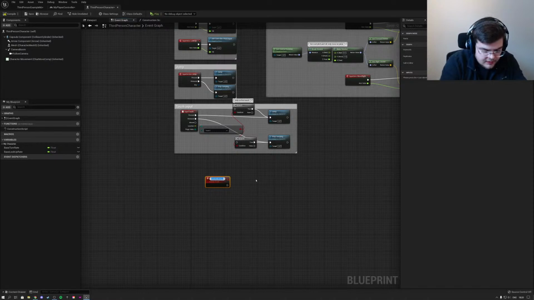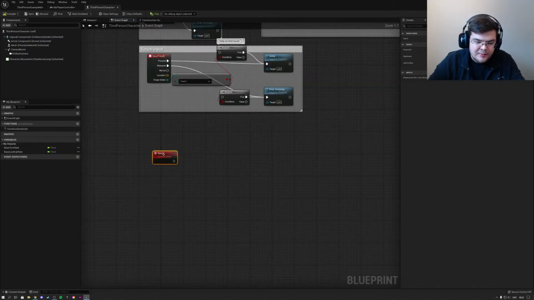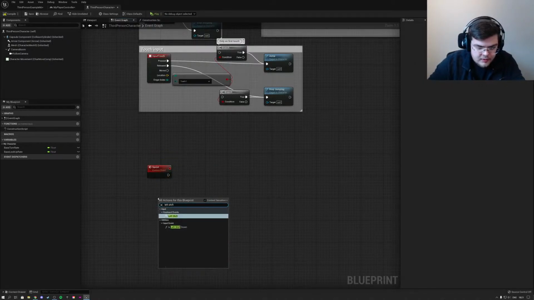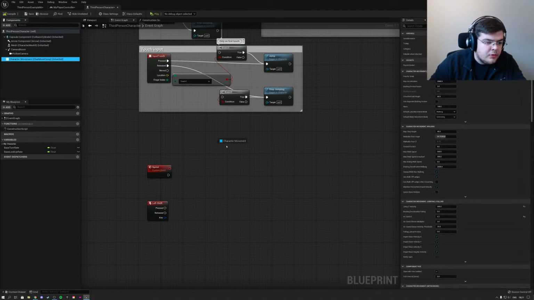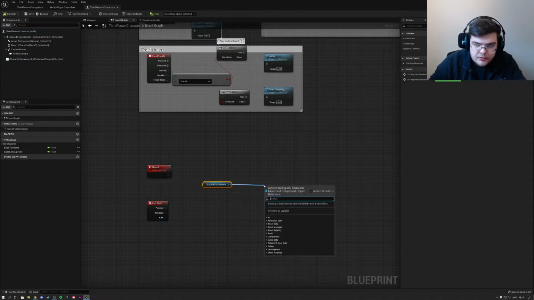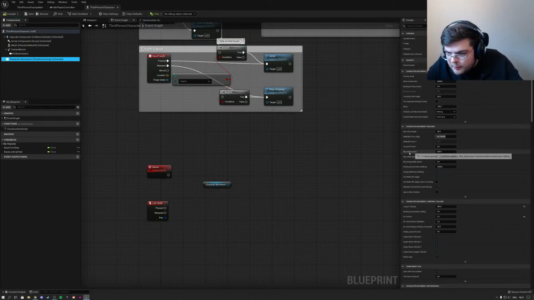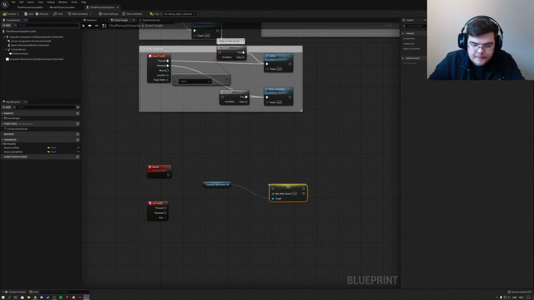But let's just make an event and let's call this event Sprint. So I'm just going to make a simple multiplayer event. I just want to check out if this is still the same. So if we do left shift, we want to be sprinting. Basically how I would normally do that is grab my character movement component, and then I would grab the maximum speed. So here on the right, if we select the character movement component, we can have our Max Walk Speed. So I will just have to set Max Walk Speed.